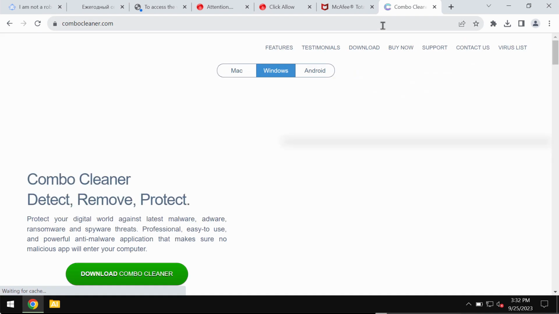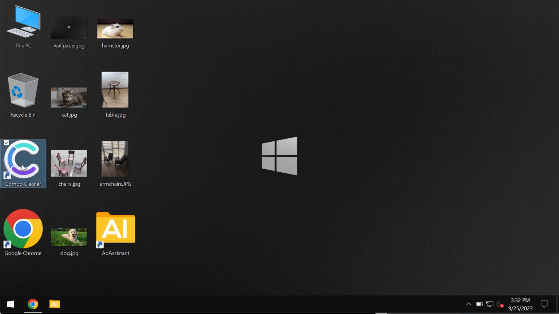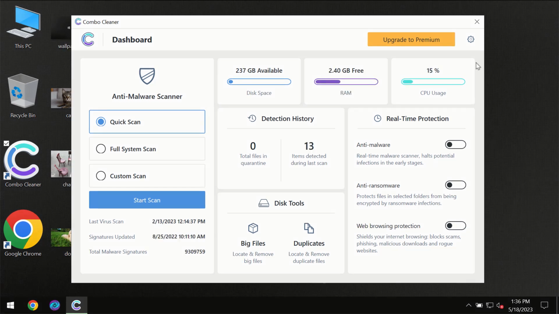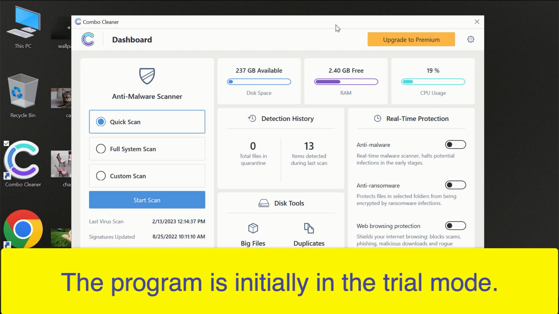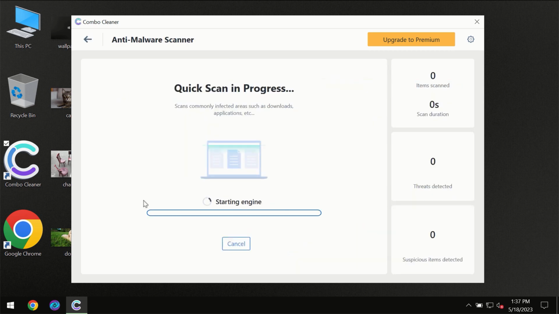Also, I recommend you to research the system with Combo Cleaner antivirus. Go to the page combocleaner.com, download it, install it, and start researching the computer with its help. After you have successfully downloaded and installed Combo Cleaner antivirus, for the first time the program will be initially in the trial mode, so only quick scan option is available. So you need to click on Start Scan button, and then the scanning will immediately begin.